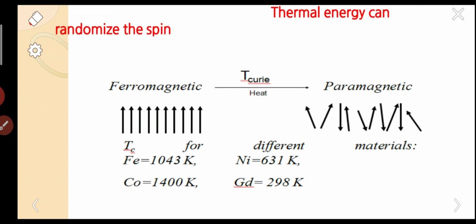The main concept is that whenever thermal energy is given, the ferromagnetic material is converted into a paramagnetic material at a particular temperature. That temperature is called Curie temperature. Simply we can write that thermal energy can randomize the spin. Whenever the spin changes, automatically the direction of the dipoles changes. This is the effect of thermal energy on these materials.